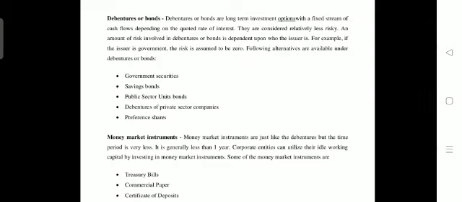There will be no risk in such a security, because the government is going to make the payment. Even if the government institution or the company comes under loss, the debenture interest is going to be paid. Some alternatives available under debentures and bonds are government securities, saving bonds, public sector unit bonds, debentures of a private sector company, and preference shares.